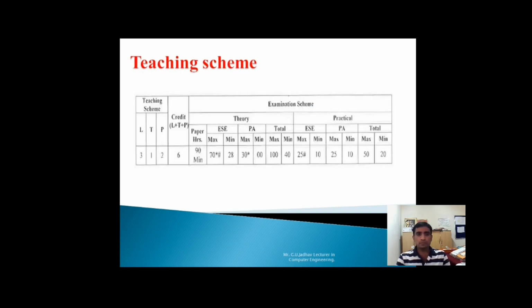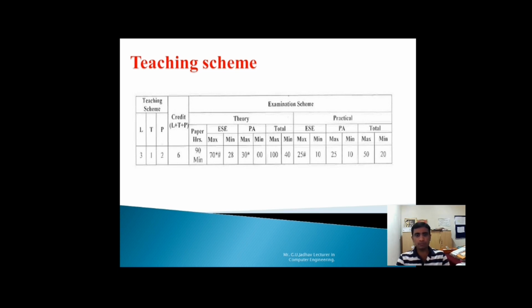Now while learning the advanced Java programming language, we have a teaching scheme. In this slide you can see we have 3 lectures per week, 1 tutorial, and 2 hours of practical for each batch. The next columns indicate theory and practical.